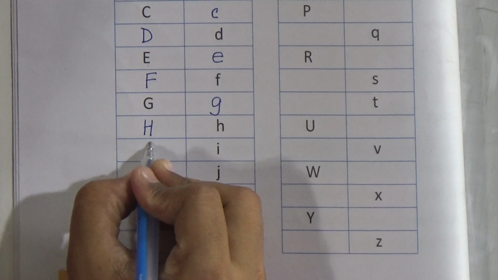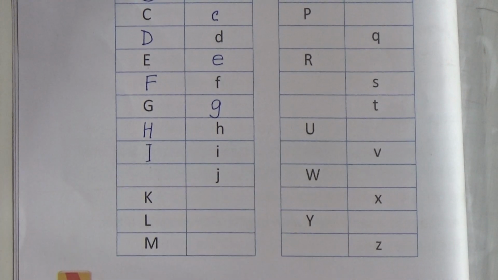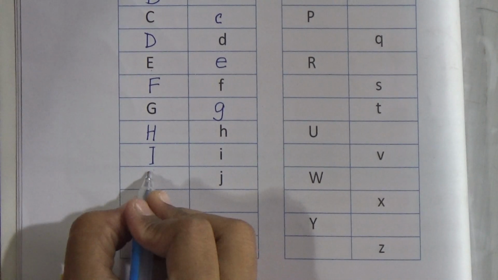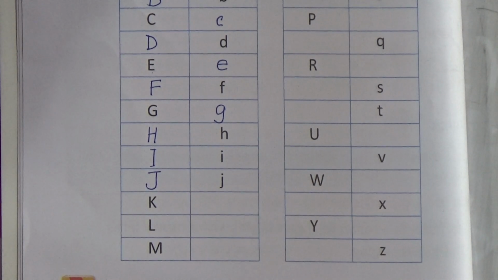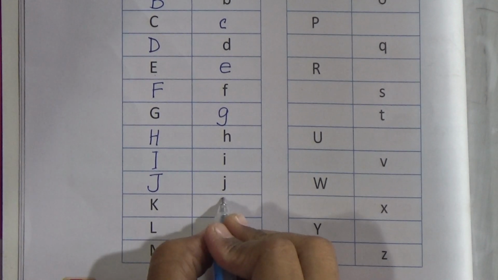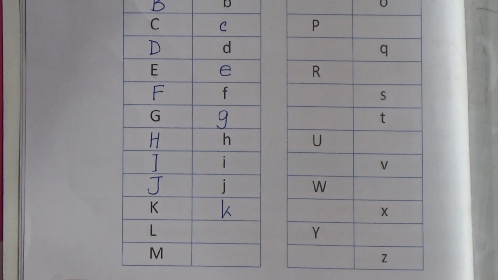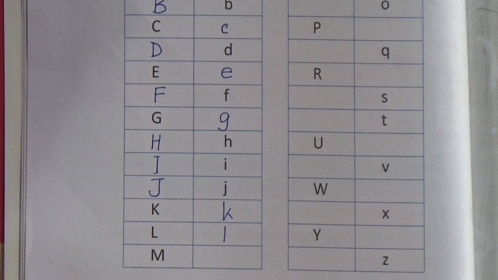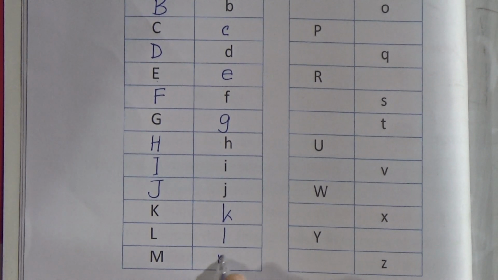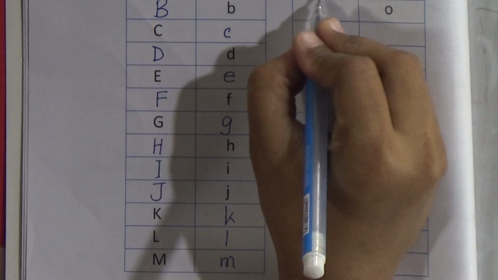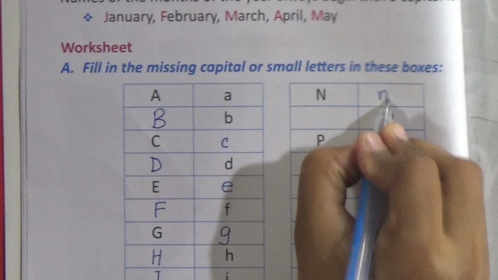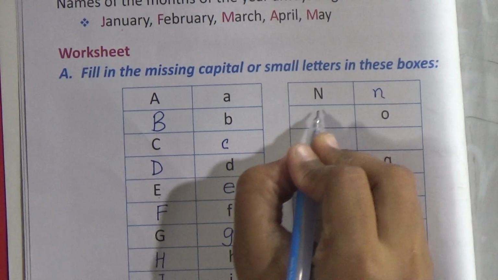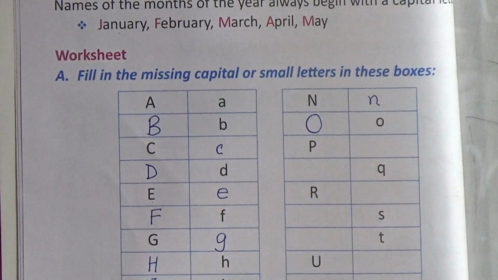Small letter i, we have to write capital letter I. Small letter j, we have to write capital J. Capital K, we have to write small k. Capital L, small l. Capital M, small m. Capital N, small n. Small o is here, so we have to write here capital O.